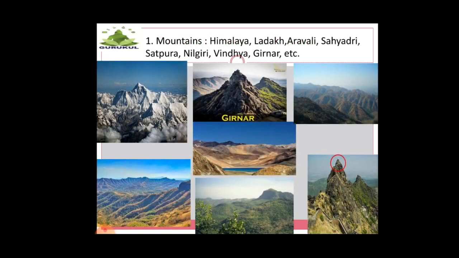Mountains, right? You are aware of what mountains are? Himalaya, Ladakh, Aravalli, Sahyadri, Satpura, Nilgiri, Vindhya, Girnar, etc. See children, such beautiful images of the mountains are shown below, right? First is the Himalaya, then Ladakh, the middle one is in Ladakh, then Aravalli, Sahyadri, Satpura, Nilgiri, Vindhya and Girnar. These different mountains are located in different states, which we will be studying in detail later on. But the first physical setup we are going to see is mountains.